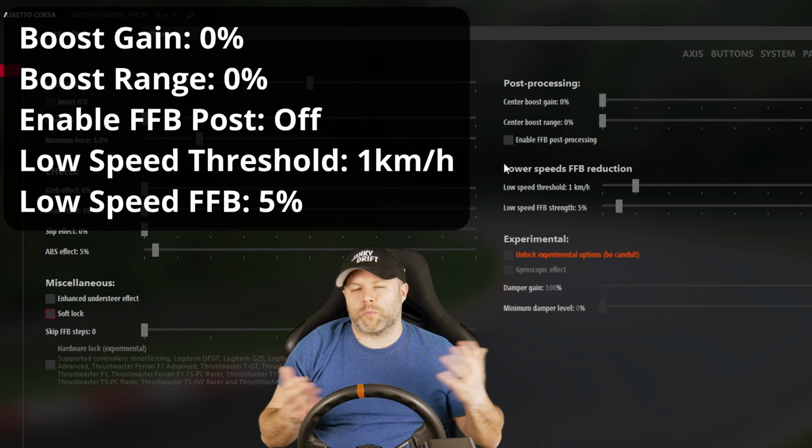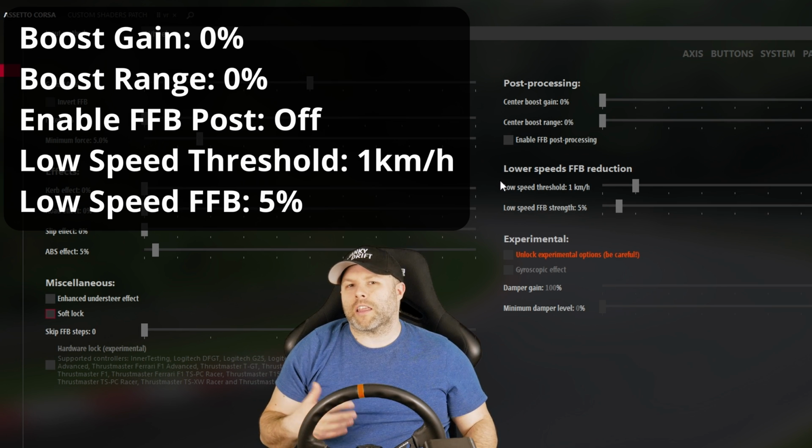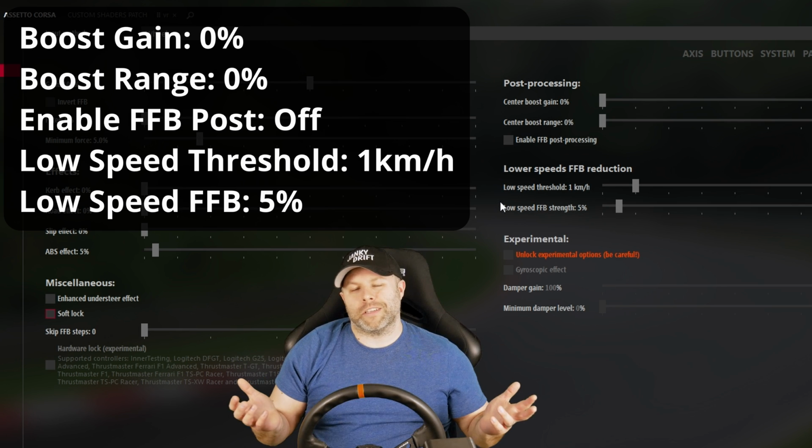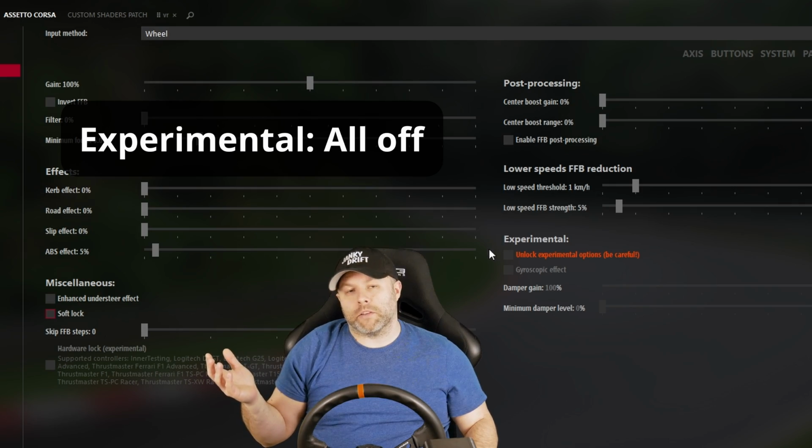I use these individual settings a bunch on my T300 setup, but once I jumped to direct drive, most of them seem to be just overly violent even at low settings. Post-processing is effectively off, and these lower speed settings are set to whatever. Honestly, you're not going to be doing much low speed driving, so I don't know that these settings matter a bunch. And then all the experimental stuff is turned off.